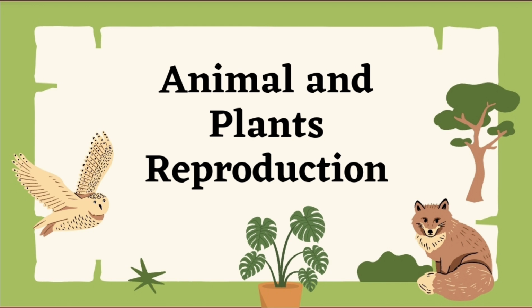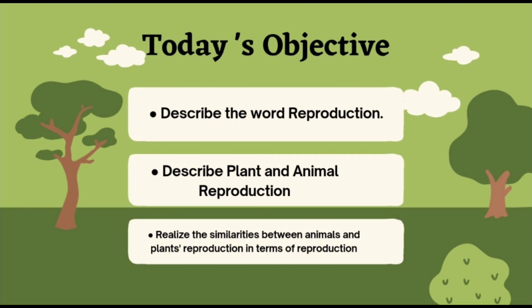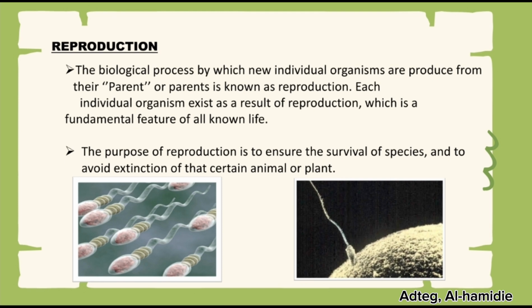Our topic this second semester in General Biology 2 is all about animal and plant reproduction. For our objectives today: number 1, describe the word reproduction. Number 2, describe plant and animal reproduction. And the last one, realize the similarities between animal and plant reproduction. So let's move on to our proper topic, which is reproduction.